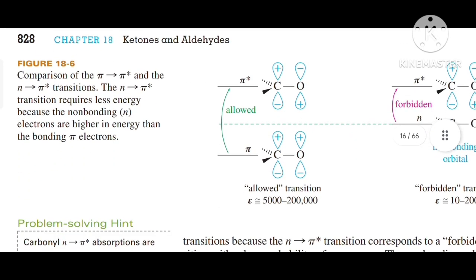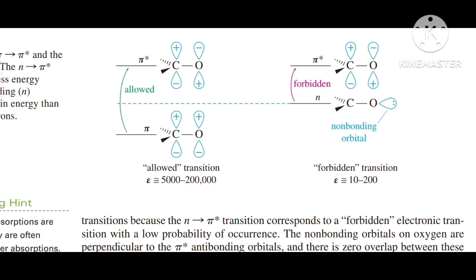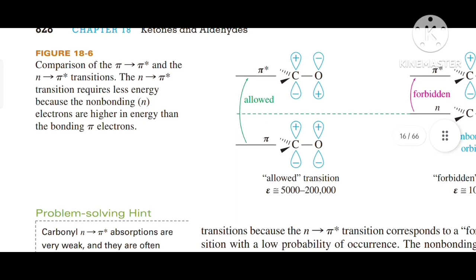So in this figure, 8-6, is a comparison of the pi to pi star transition and the n to pi star transition. The n to pi star transition requires less energy because the non-bonding n electrons are higher in energy than the bonding pi electrons. So in this figure we are clearly shown that the forbidden gap, or energy, is higher than for the bonding pi electrons.